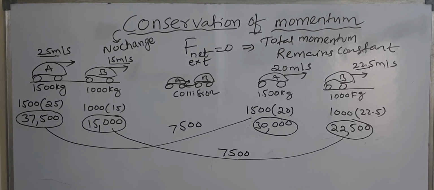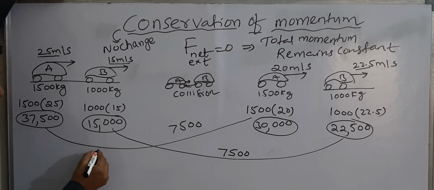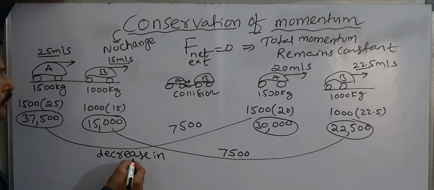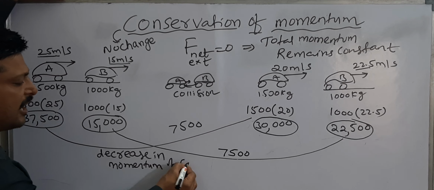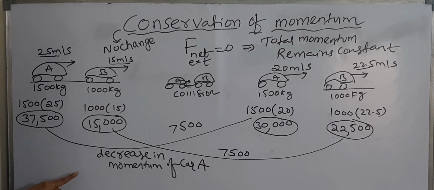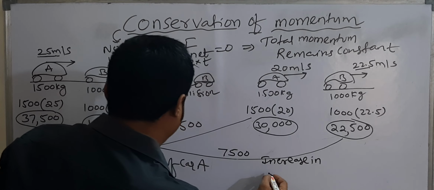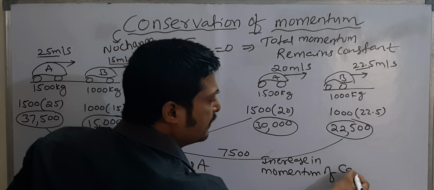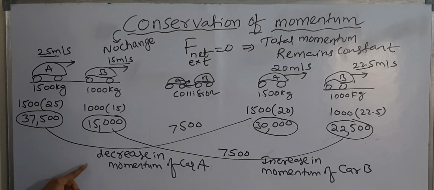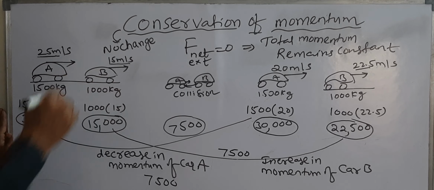7,500 decrease in momentum. I am writing here: decrease in momentum of car A and increase in momentum of car B. How much decrease in momentum of car A? 7,500.